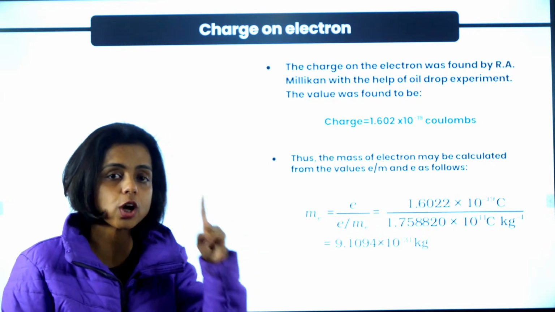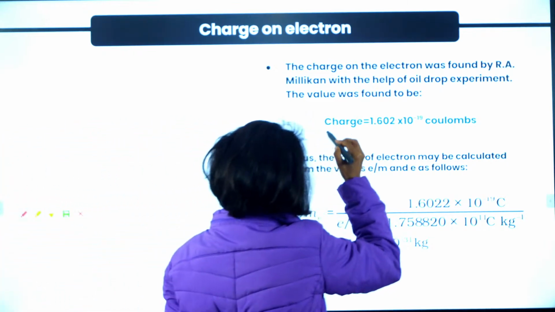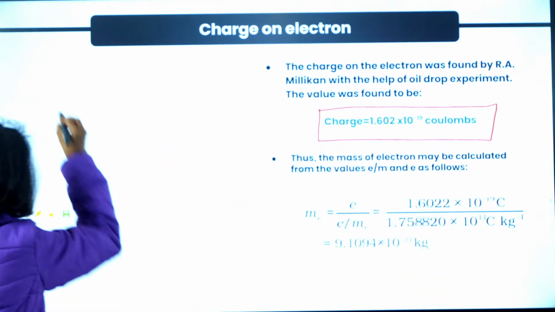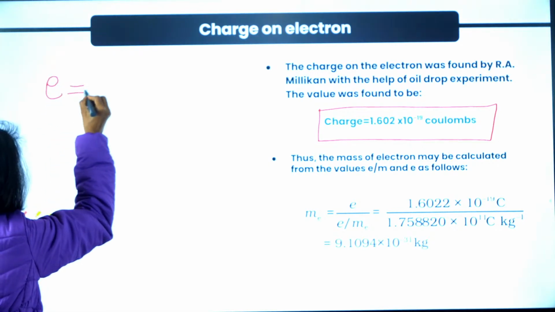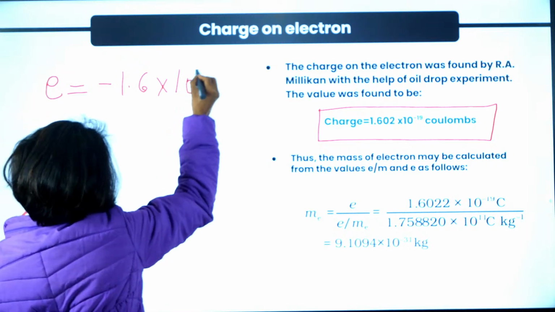So the magnitude of charge on one electron is 1.6 into 10 to the power minus 19 coulombs. Coulomb is the unit of charge. So the charge on electron is minus 1.6 into 10 to the power minus 19 coulomb.